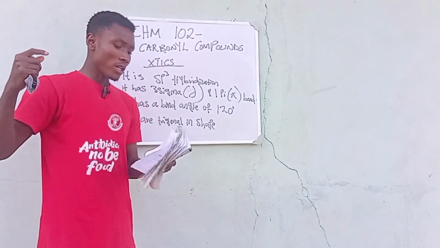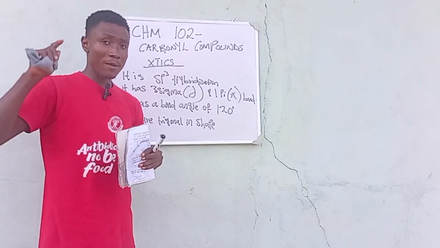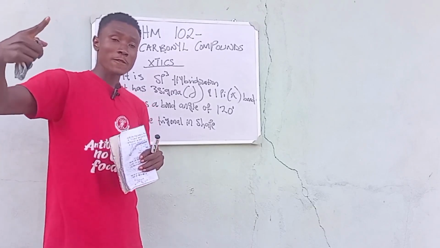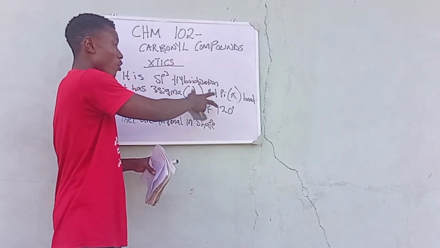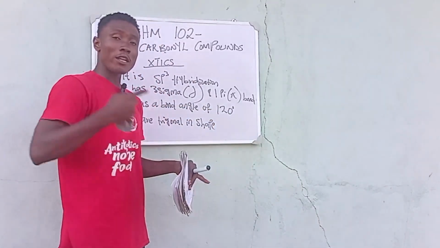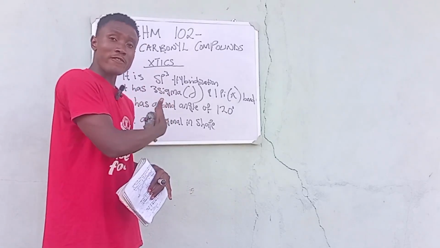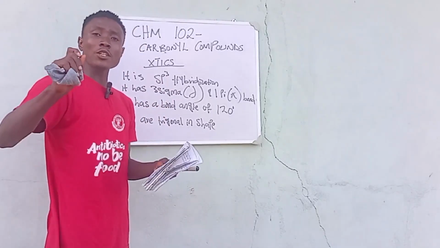Now there's something I want to say. Remember when I was talking about the alkenes, when we were talking about the reactions of the alkene? The major reaction of the alkenes is the addition reaction. From the characteristics we already have here, we have a bond angle of 120 and a trigonal shape. I already told you that this is referring to alkenes. So take note, carbonyl groups undergo a major type of reaction.